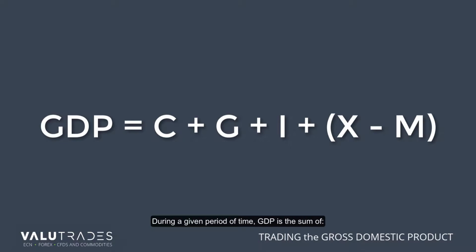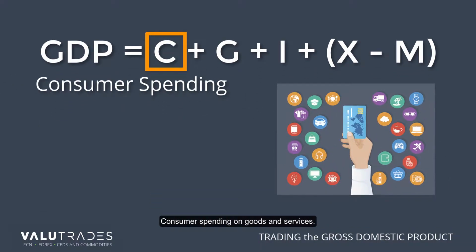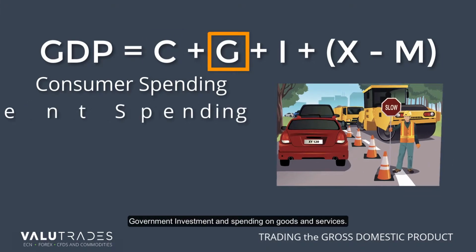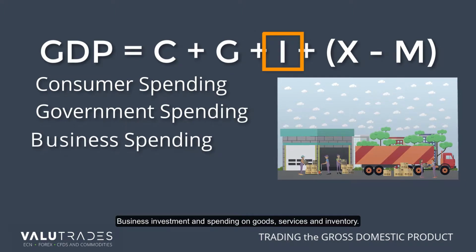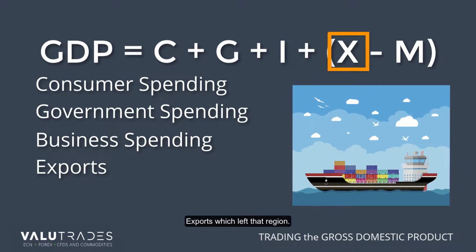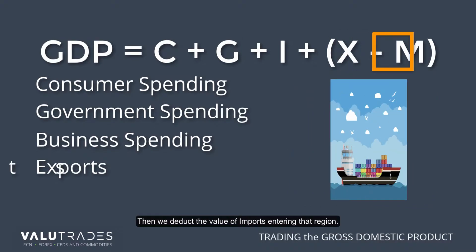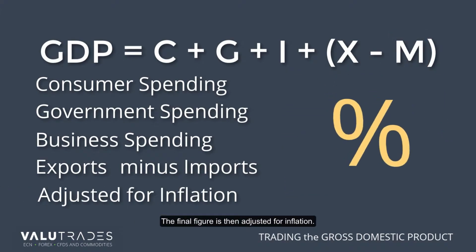During a given period of time, GDP is the sum of consumer spending on goods and services, government investment and spending on goods and services, business investment and spending on goods, services, and inventory, and exports which left that region. Then we deduct the value of imports entering that region. The final figure is then adjusted for inflation.